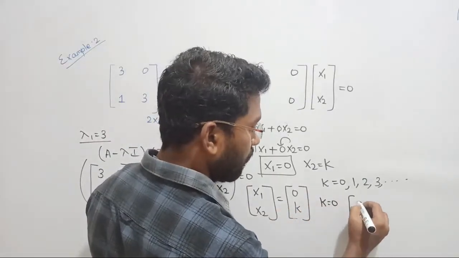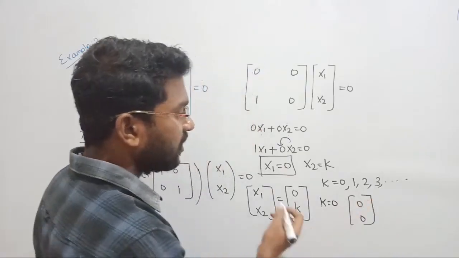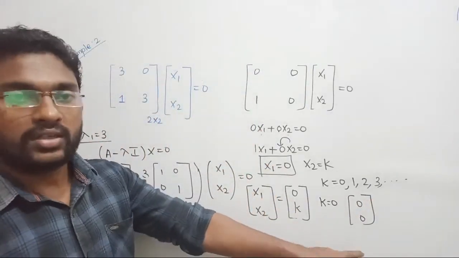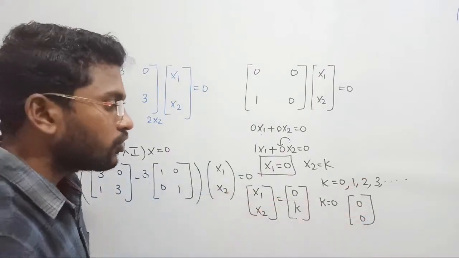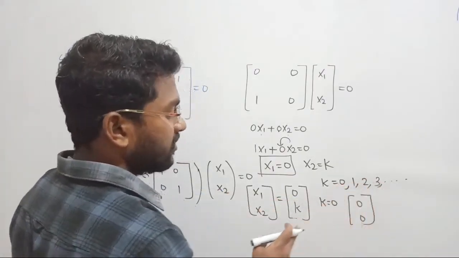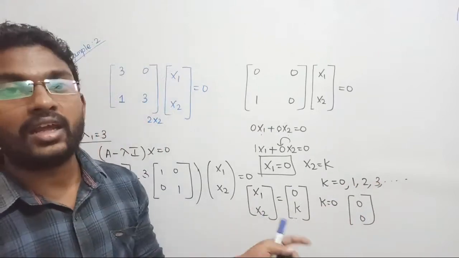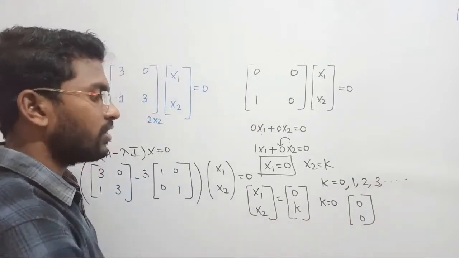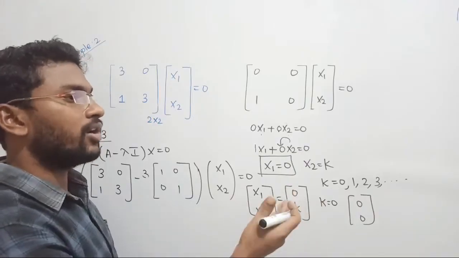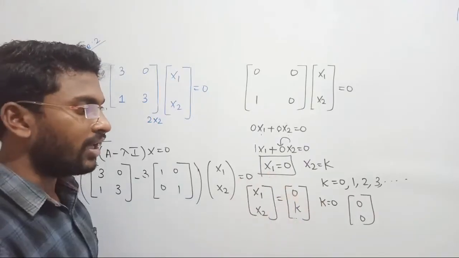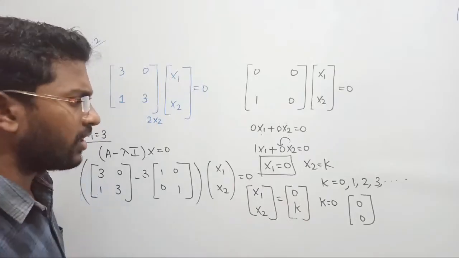0 வருது அப்படினா you are getting what? 0 0. It means x1 and x2 both are 0. They are linearly dependent on each other because both are not equal to 0, right? So the conclusion is what? If I put some 1, 2, 3, some other values, they are linearly independent, right? So what is the conclusion? If I put k equal to 0, then they become linearly dependent. If I am putting k equal to some other value 1, 2, 3, 4, 5, 6, they have become linearly independent. So what is the conclusion here?